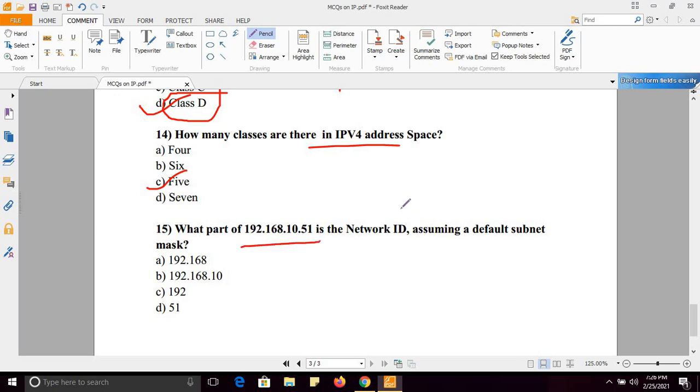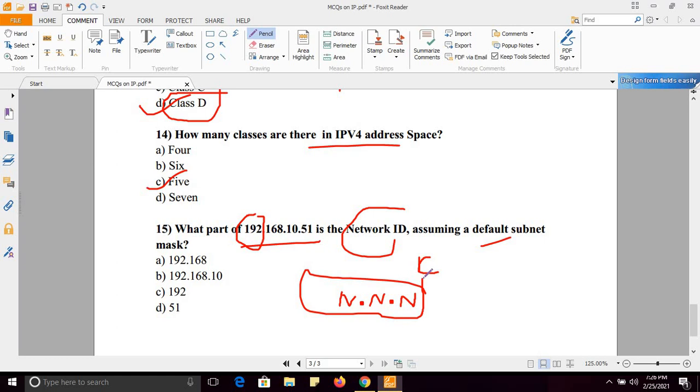Next, what part of this address is the network ID, assuming a default subnet mask? Now see, here first octet is 192. First octet is 192, it means it belongs to class C. And in class C, we have first three octets as network. So which will be the network address? Obvious, this will be the network address, because in network ID there are three octets. Fine, so it's very simple.